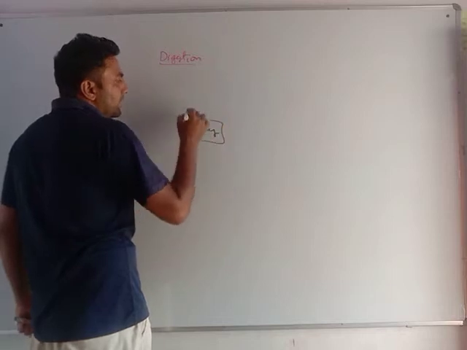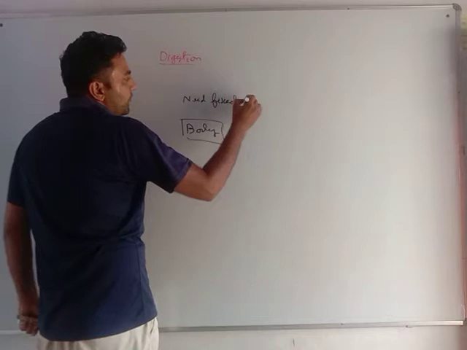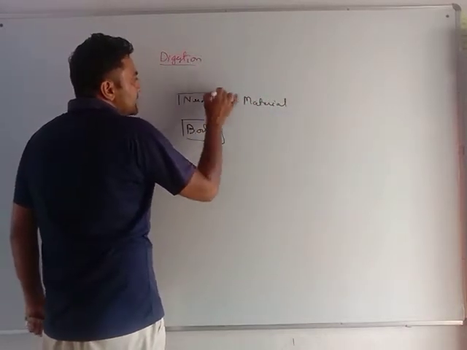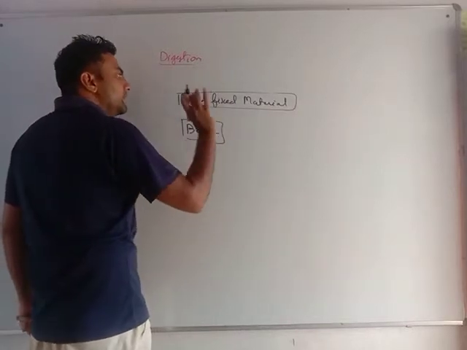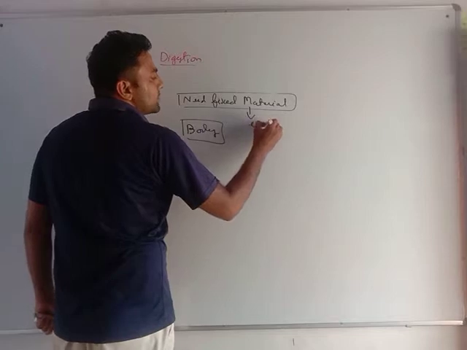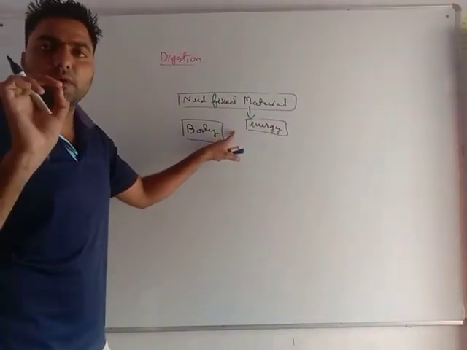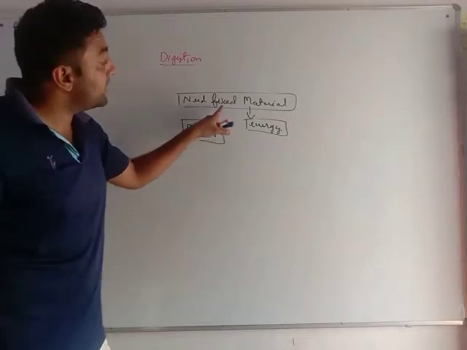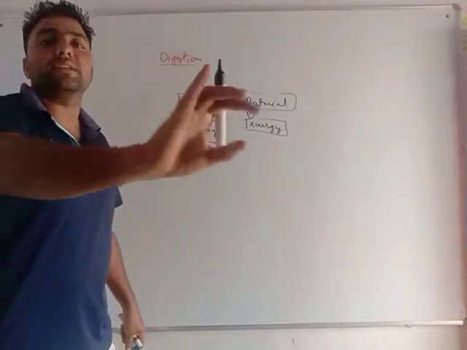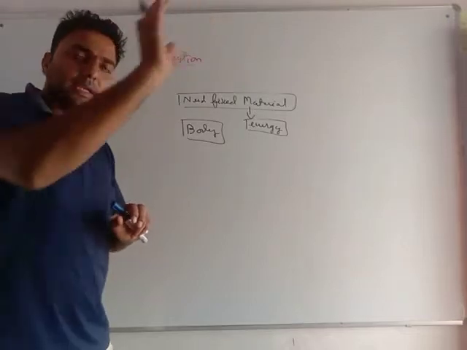Our body needs fixed material. Very important. Our body needs fixed material, and this body can only use this material as a source of energy. Any other stuff, my body cannot use as a source of energy. My body cannot use energy from electricity.